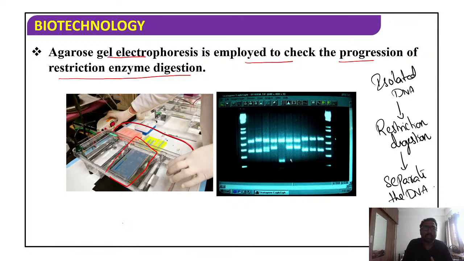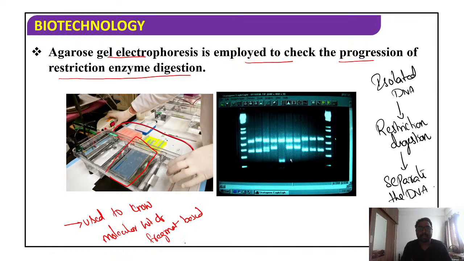So Agarose Gel Electrophoresis, another step is what? It is used to know the molecular weight of the fragments also. You can know the molecular weight of the fragment based on a marker. Students, you see here, this is a marker, guys. So you see, this is 10 kb, 20 kb, 30, 40, like this is a marker on both the sides.